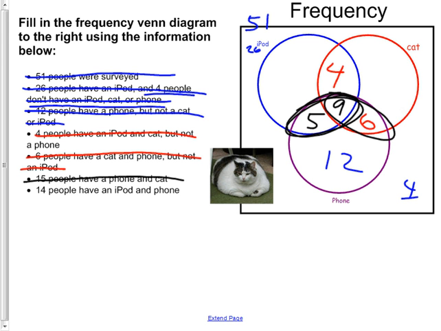And now I can figure out this number because the total has to be 26. And so I go 26, but I've already got 4 and 5 and 9, which makes it 18. So that one. Do you think 8? Raise your hand if you had 8 in there. Okay, good. And the next one I can do is, I know all of the numbers except for this one. So what do they have to all add up to? 51.